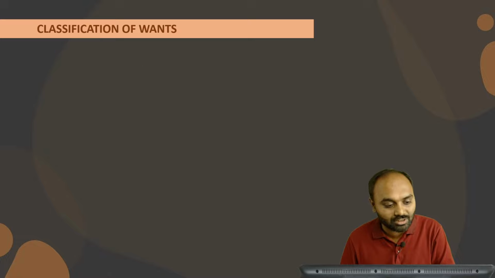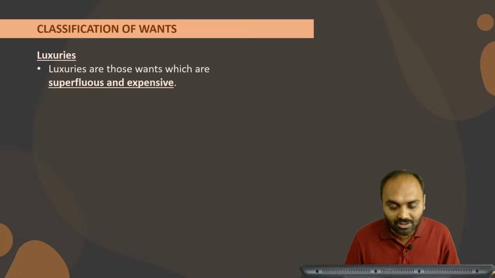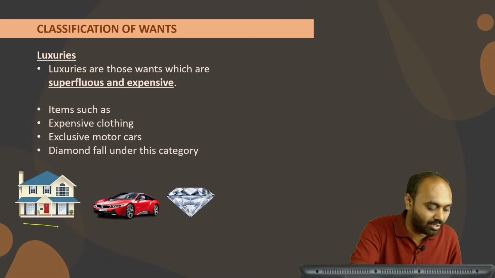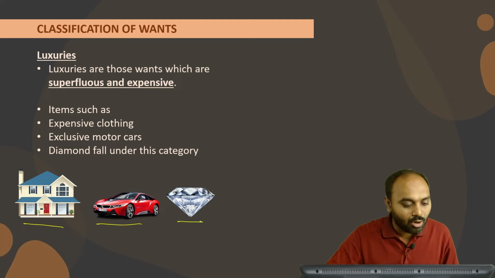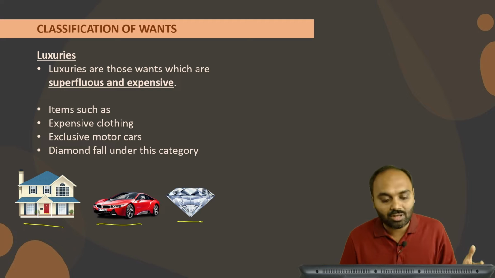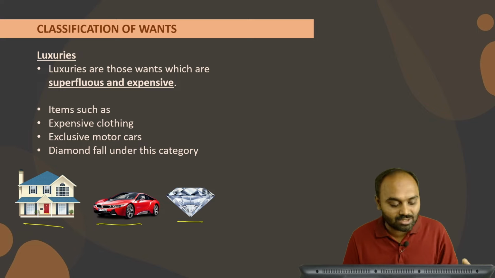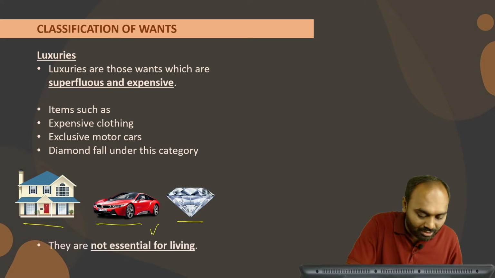Now moving towards the third one, which is luxury. Luxuries are those wants which are superfluous and expensive. They include an expensive house or a penthouse, a luxury car, a diamond, all this kind of stuff which is superfluous, expensive, actually not required, but people purchase it just to maintain a status or to experience such a lifestyle. Hence people purchase such products. They are not essential for living.